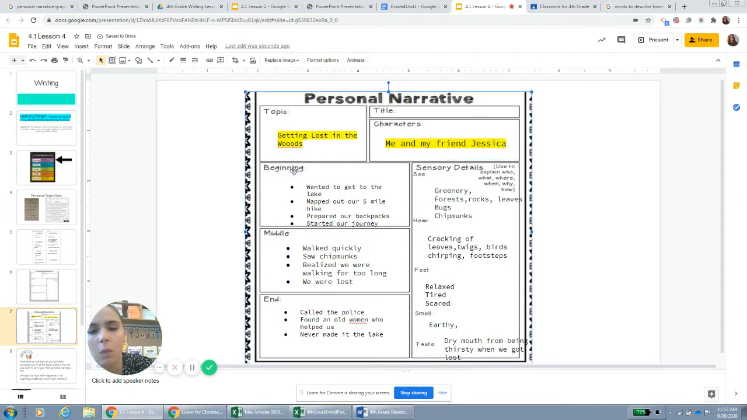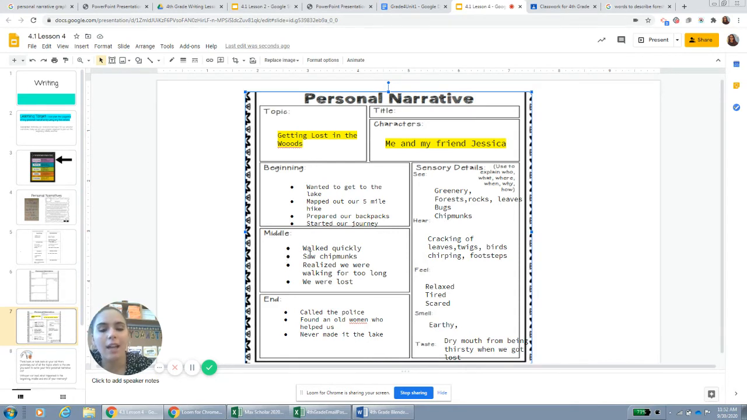So, in the beginning, when I think back to my memory, I have to remember where do I want to start my story? So, this is what happened in the beginning. And notice I'm not actually writing the story yet, I'm just putting little bullet points and taking notes of what happened. So, in the beginning, we wanted to get to the lake. We mapped out our 5-mile hike. We prepared our backpacks and we started our journey. Right? Everything was fun. We were very excited.